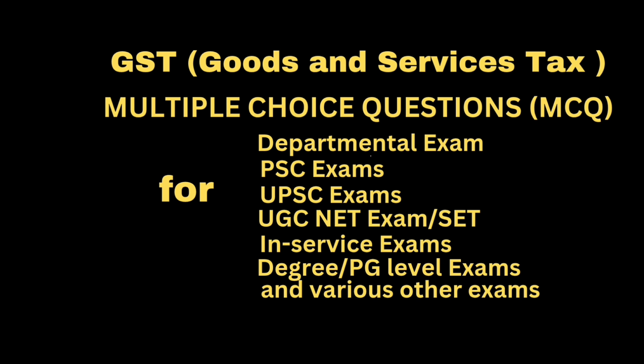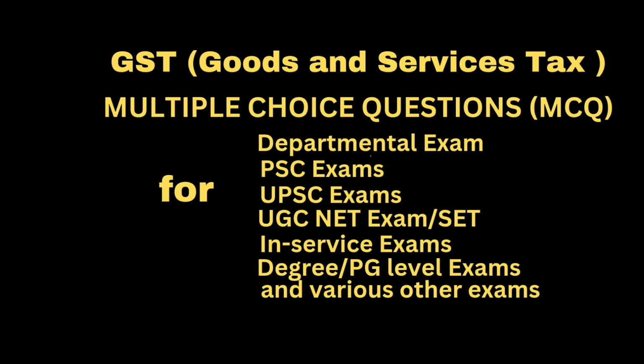The next question. A registered person shall be entitled to the credit of any input tax in respect of any supply of goods or services or both if. Answer. Option A. He is in possession of a tax invoice or debit note issued by a supplier registered under this act or such other tax paying documents as may be prescribed. Option B. He has received the goods or services or both.